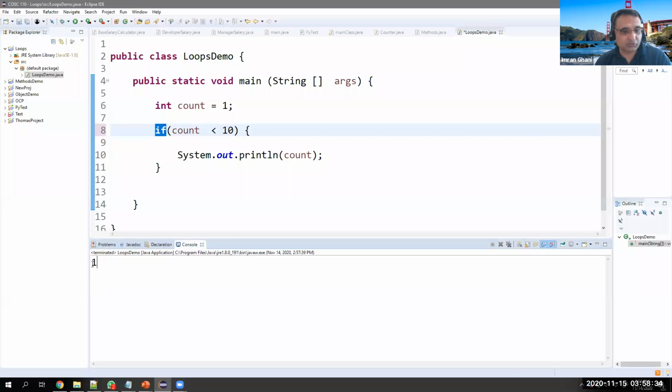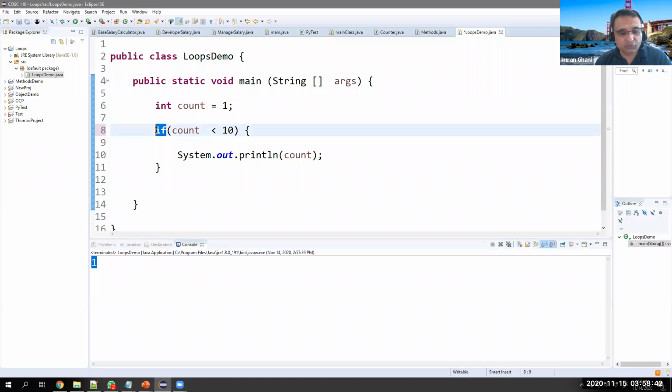And this is what we saw. We just saw with if, one is printed once. But whenever I change if to while, it means keep cycling as long as the condition is true. So we need to be careful about this thing. This could go into an infinite loop. Infinite loop means continue forever.